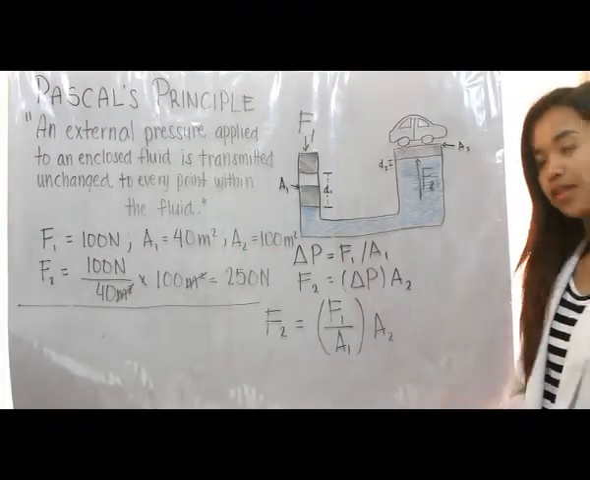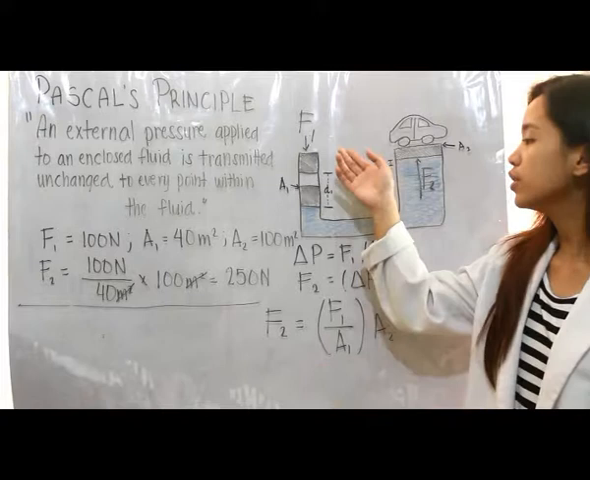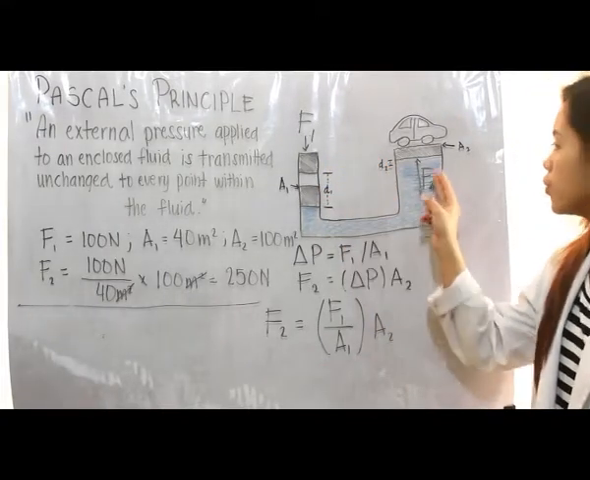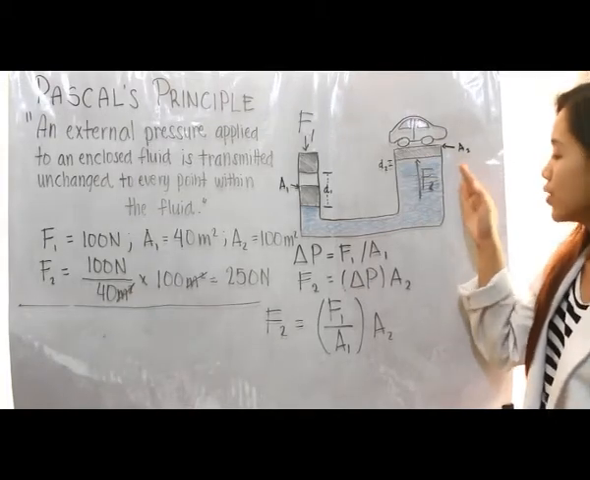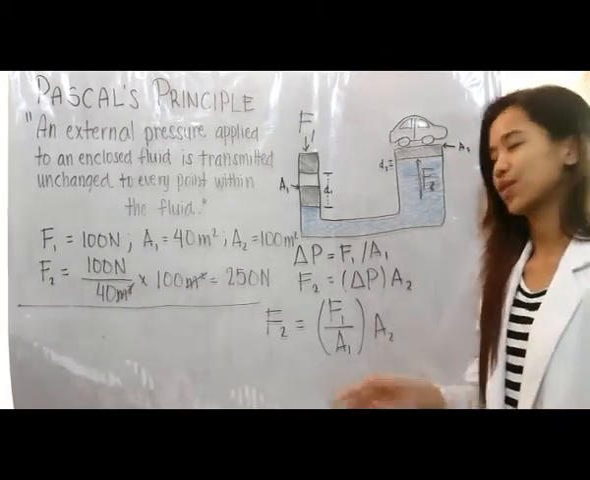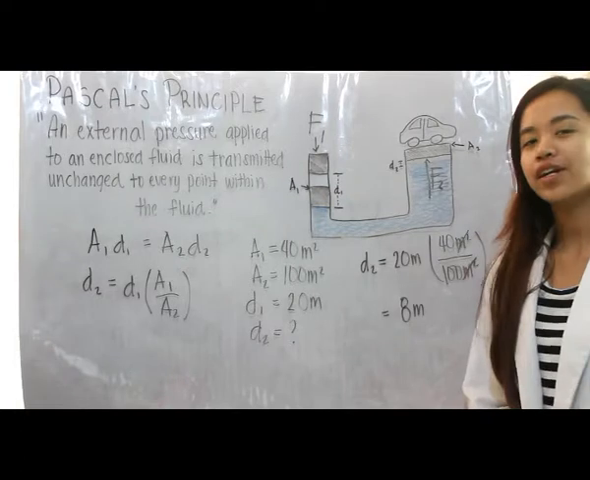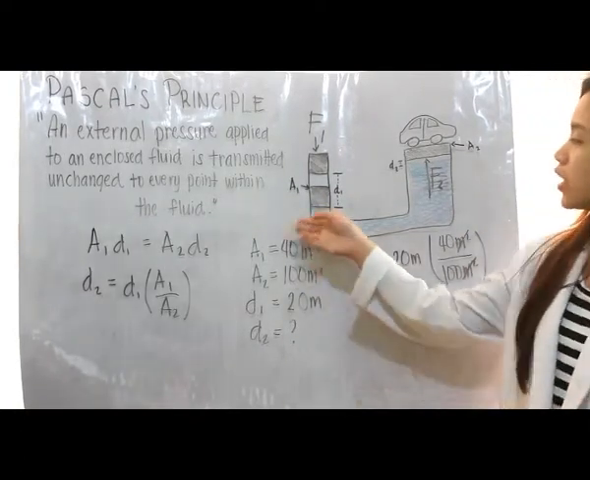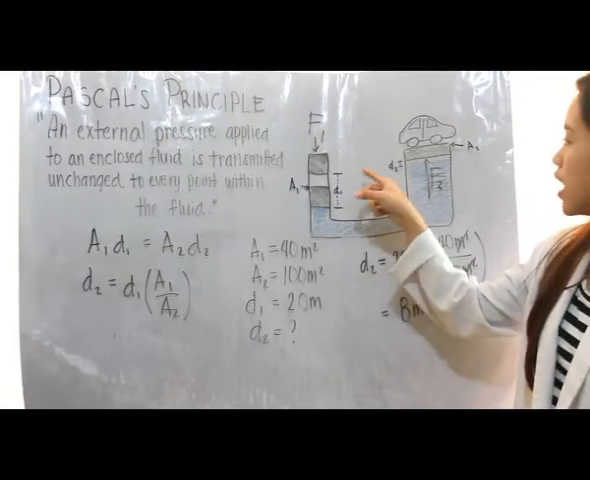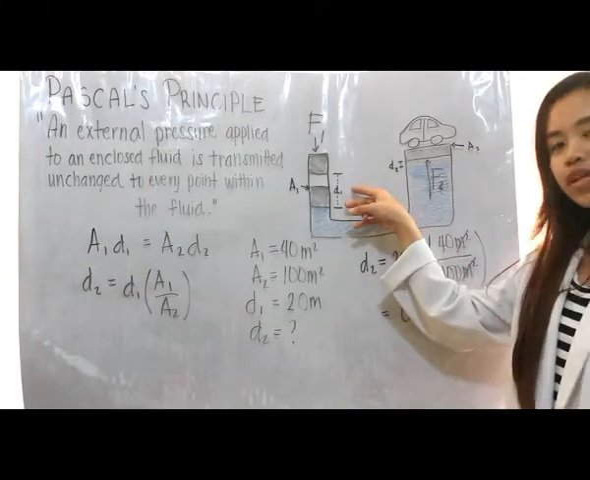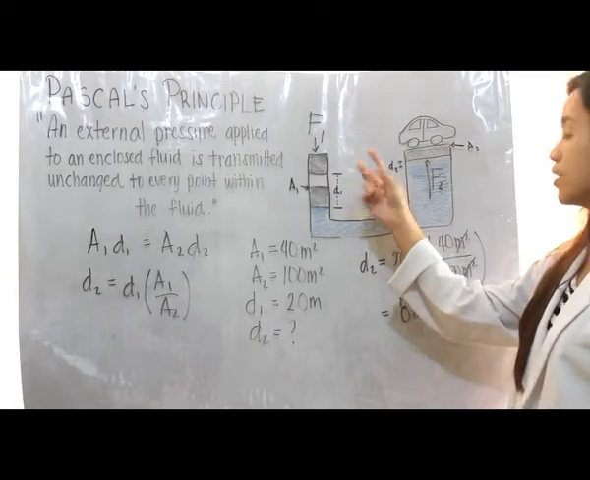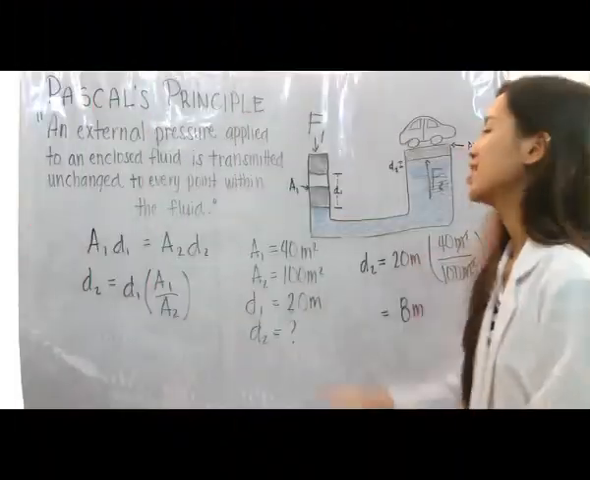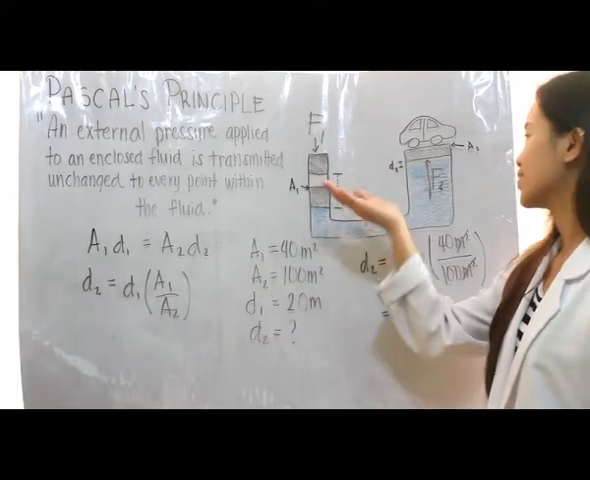So what does this mean? This means that 100 newtons was applied on this area downwards, but upwards on this area, 250 newtons was exerted. Now we have here another formula for a hydraulic pump. So we can see here the distance 1 and distance 2. Distance 1 is how far the fluid is pushed down, and distance 2 is how far the fluid is pushed up. So here we have the formula to correlate these variables.